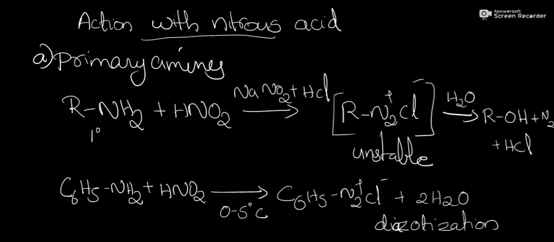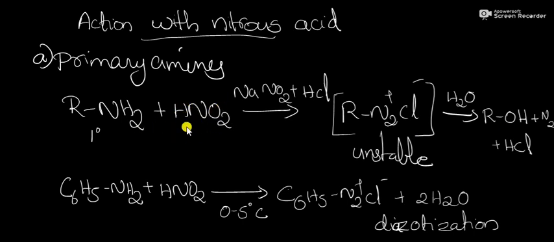Good morning. Today I am going to deal with other reactions of amines. First one, reaction with nitrous acid. Let us consider the reaction of primary amines with nitrous acid. This is an aliphatic primary amine, which on reacting with nitrous acid will convert into a diazonium chloride. It is unstable, so it will easily eliminate N2 and convert into alcohol ROH.